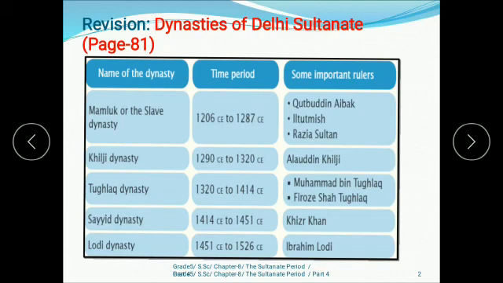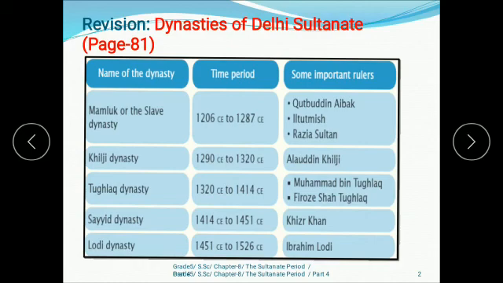After that we have the Sayyid dynasty. Their time period was 1414 CE to 1451 CE, and the important ruler was Khizr Khan. Then we have the Lodi dynasty, which was the last dynasty, and their time period was 1451 CE to 1526 CE, and the important ruler was Ibrahim Lodi.